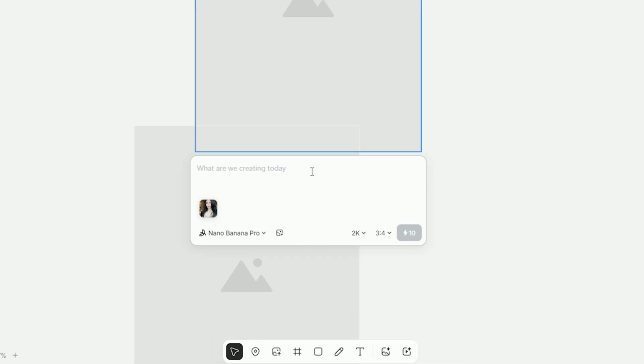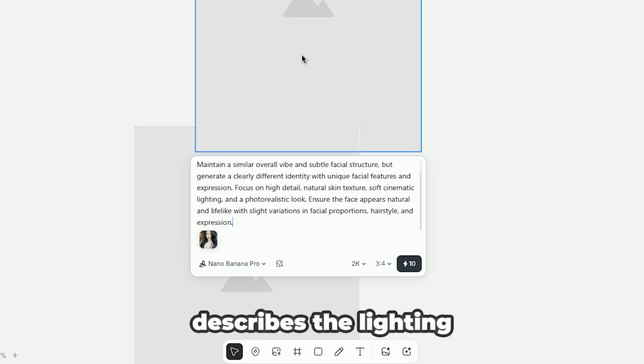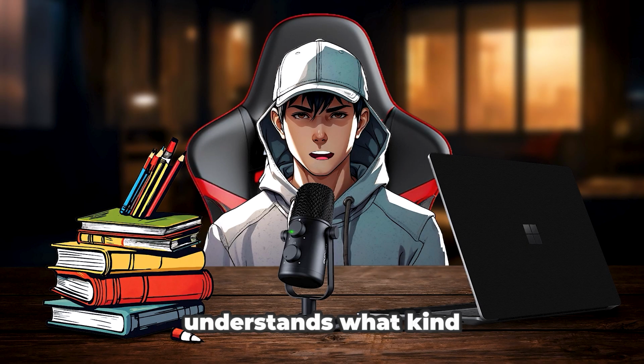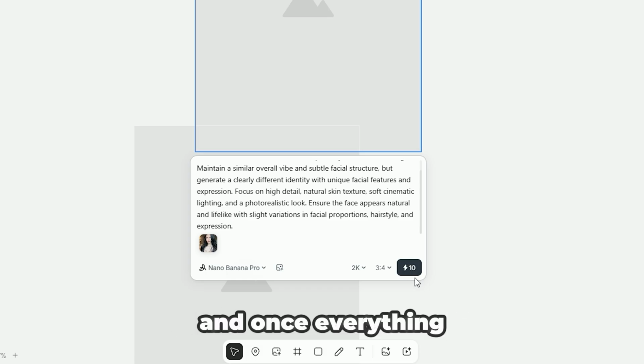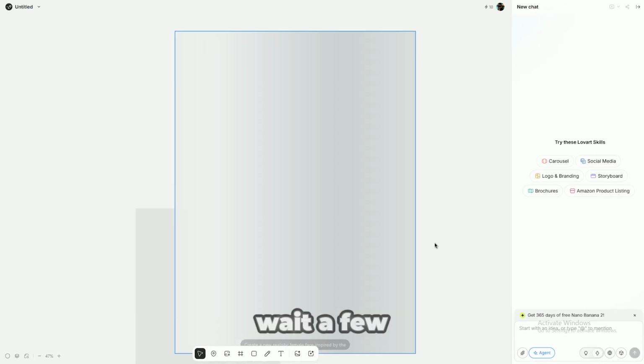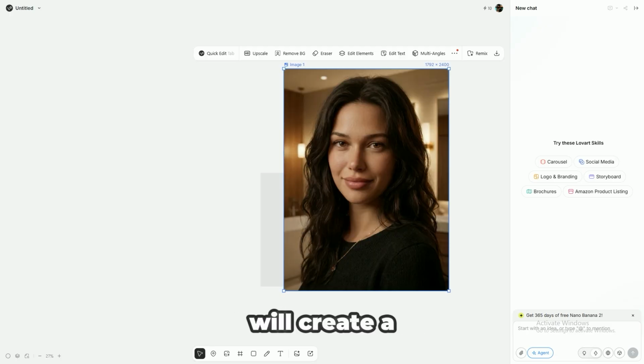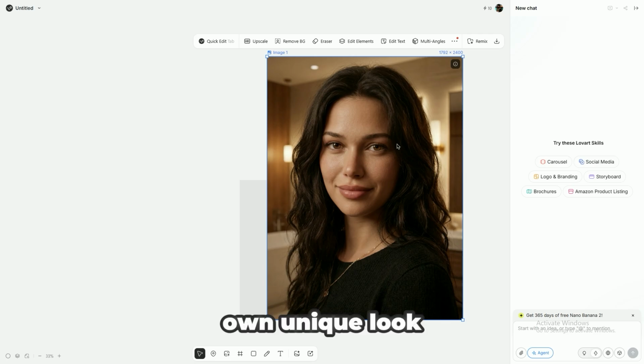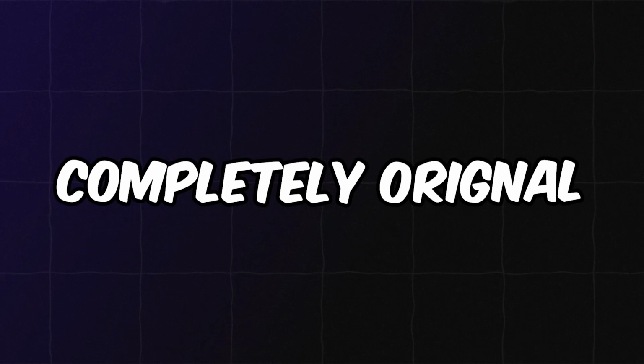And now we need to write the prompt that tells the AI how to recreate the model. The prompt usually describes the lighting, camera style, realism, and overall look, so the AI understands what kind of image you want. And once everything is ready, simply click Generate, wait a few seconds, and LowArt AI will create a brand new AI influencer image based on your reference photo, but with its own unique look, which means you now have a completely original influencer that you can use for content creation.